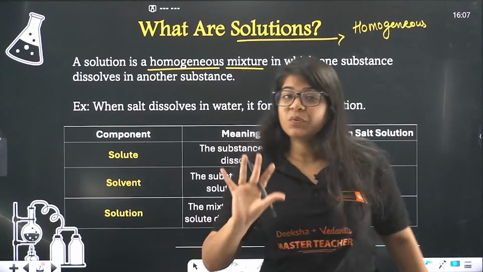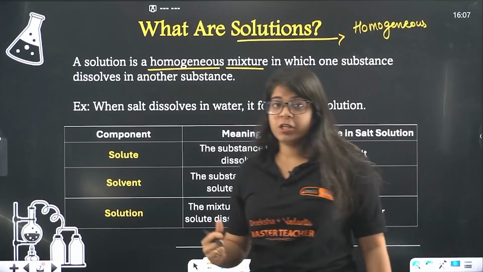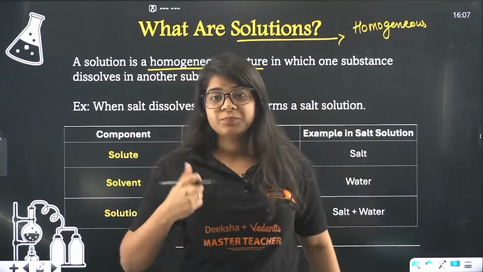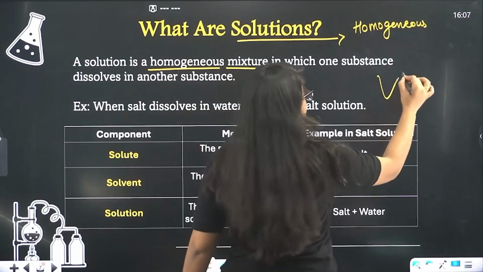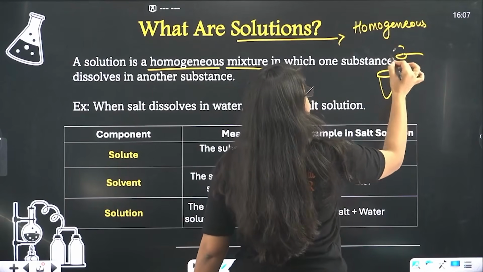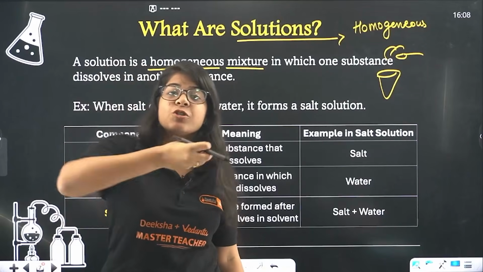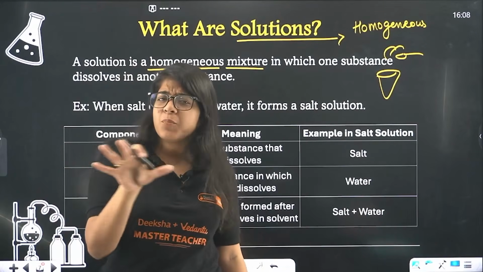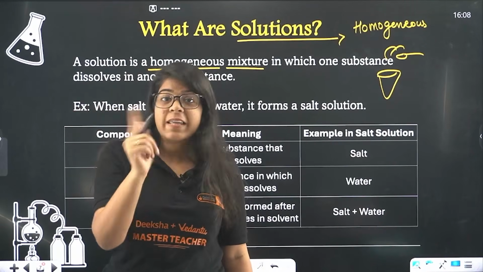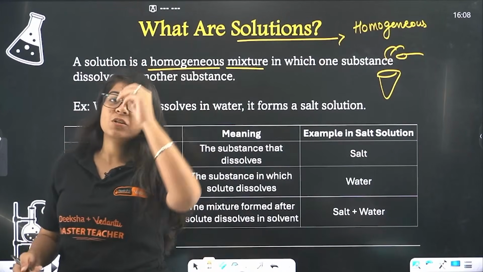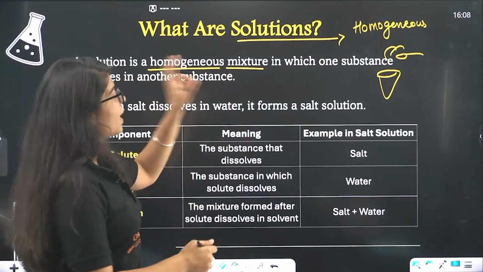Now we talked about sugar solution. Now what is happening? Sugar is dissolving in water. Okay, you have this glass of water and you're putting sugar in, right? You are putting sugar in. So what you are doing? You are dissolving sugar in water. We don't say we are putting water in sugar. That's different, right? We are saying sugar in water. That's a sugar solution. So bacha, in solution we have two things.